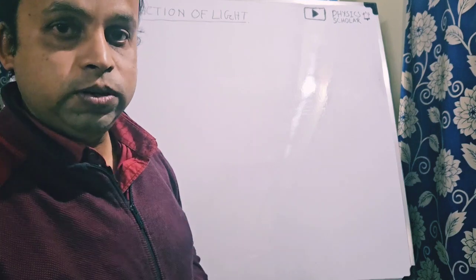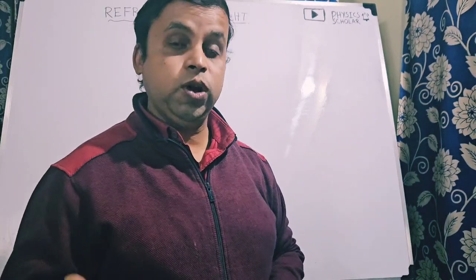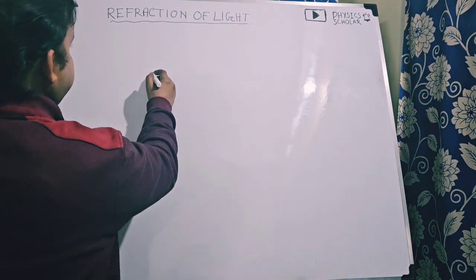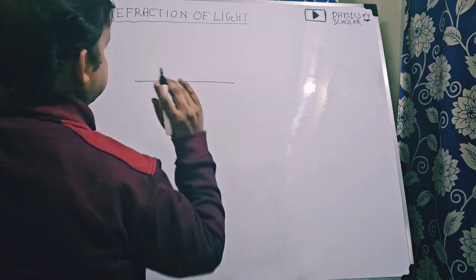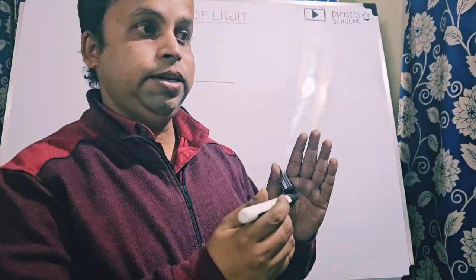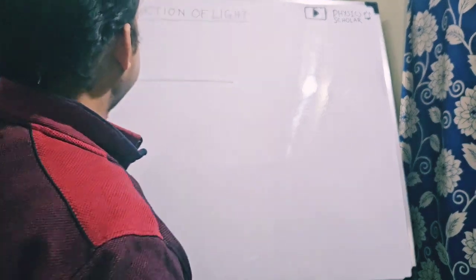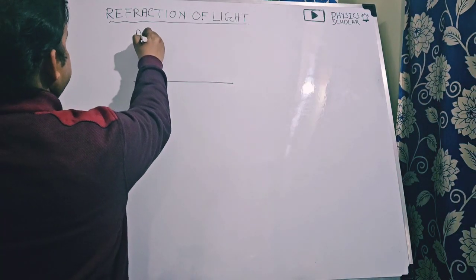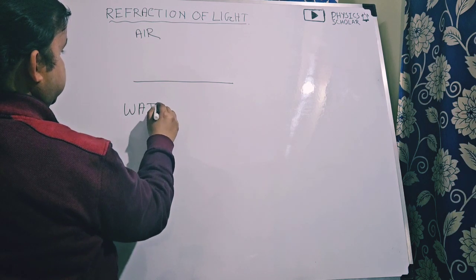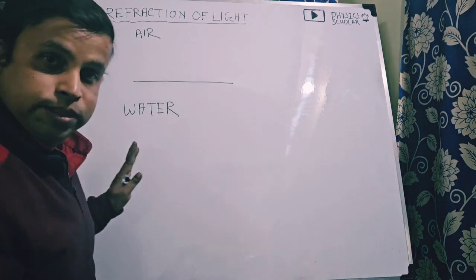First we have to understand what is called refraction. Reflection we have already discussed. Suppose two mediums are there, and the two mediums are transparent, not any opaque medium. Opaque medium means the medium through which light cannot pass or penetrate. Suppose two transparent mediums are there: one is air and another is water.